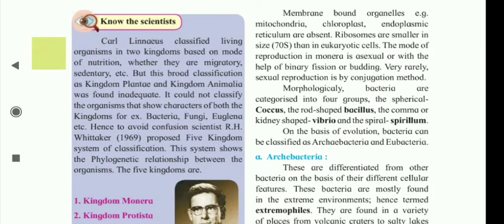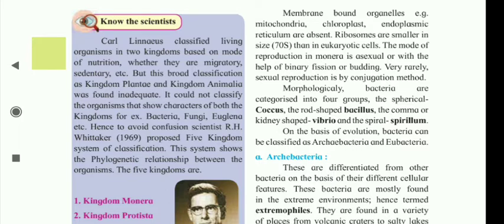Carl Linnaeus classified living organisms in two kingdoms based on mode of nutrition, whether they are migratory, sedentary, etc. But this broad classification as kingdom Plantae and kingdom Animalia was found inadequate.